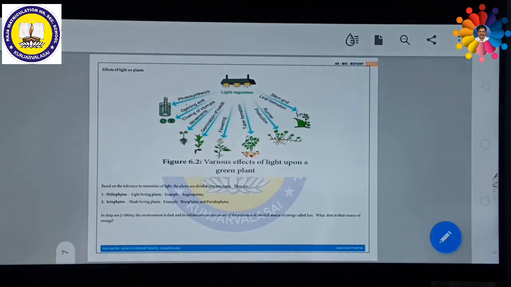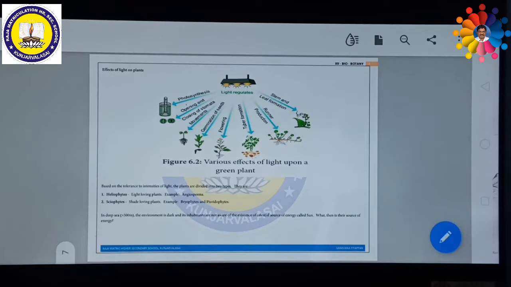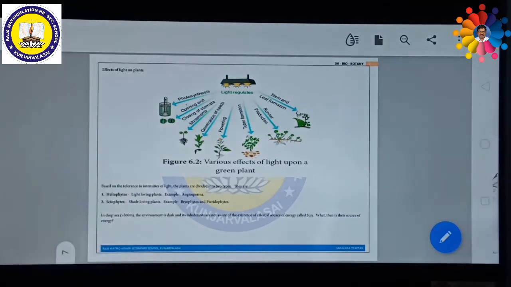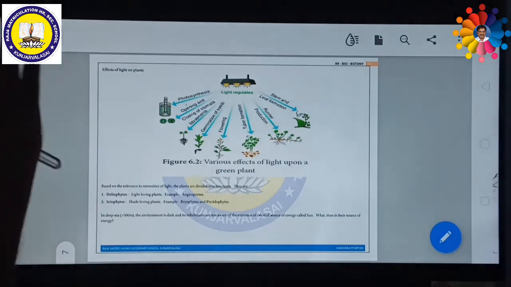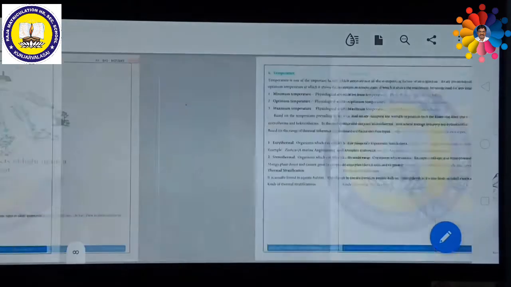In the deep sea, under 500 meters below sea level, some organisms cannot know what light is, which is given by celestial bodies. They would not know about the environment in the dark condition under 500 meters below sea level. Its inhabitants are not aware of the existence of the celestial source of energy called the sun. What then is their source of energy? There is no sunlight. Then how can they produce energy? Only due to organic energy.